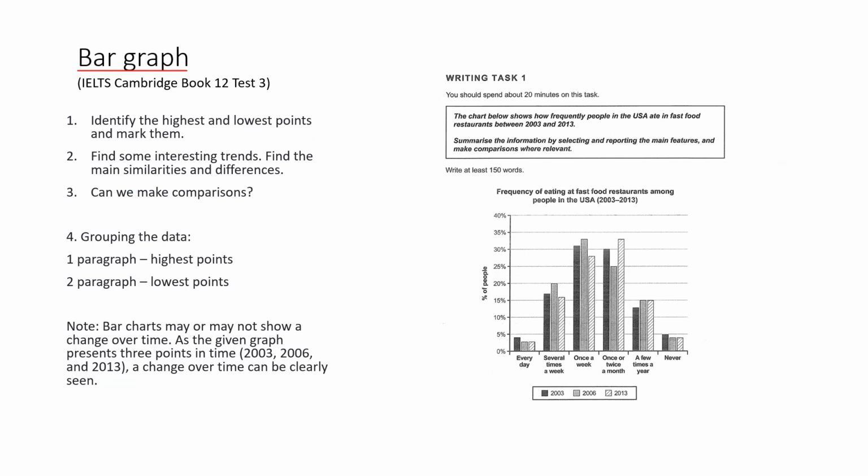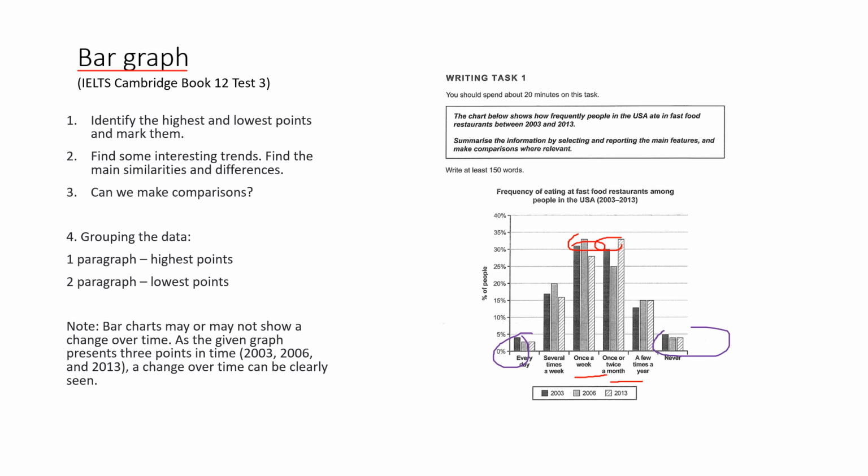Bar graph. First, identify the highest and lowest points and mark them. Regarding the highest points, Americans mainly ate in fast food restaurants once a week and once or twice a month. The smallest percentage of people ate in such places every day, or they never had meals there.